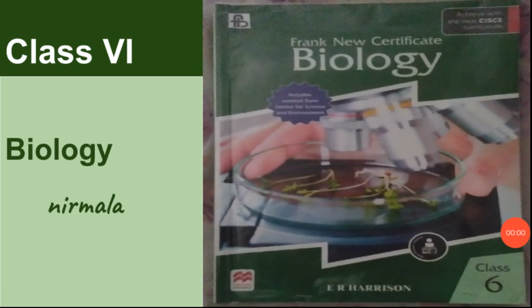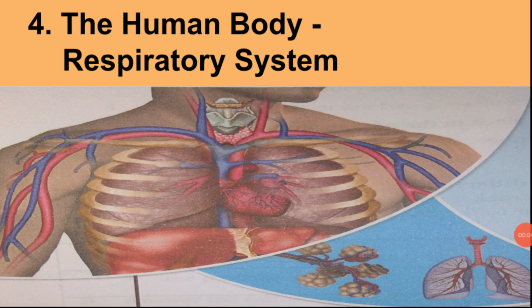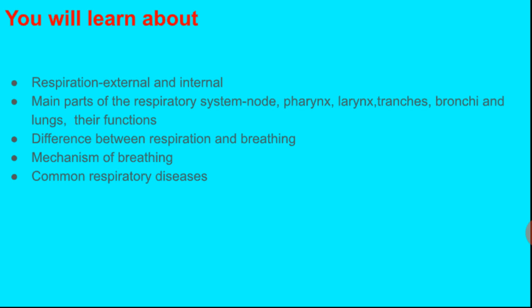This is your biology class. Today we are going to start our lesson 4, the human body respiratory system. In this lesson we will learn about respiration, external and internal, main parts of the respiratory system, nose, pharynx, larynx, trachea, bronchi and lungs, their functions. Here we will learn about difference between respiration and breathing, mechanism of breathing, common respiratory diseases.